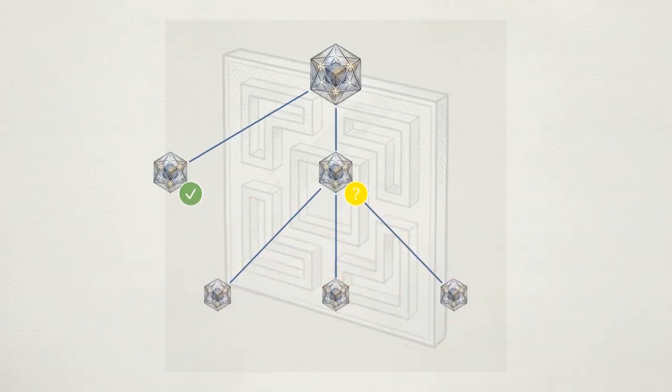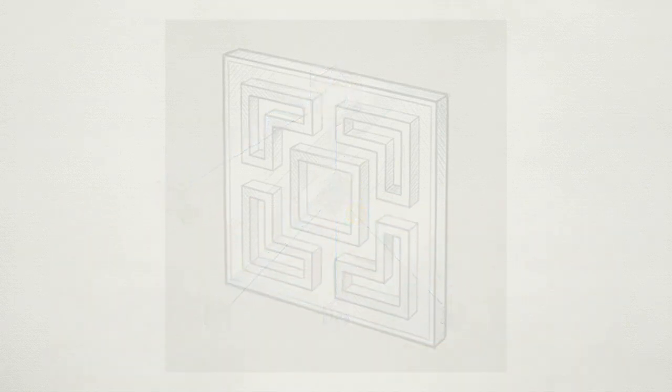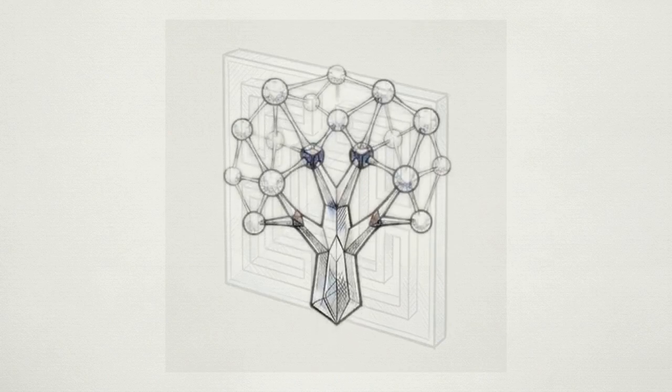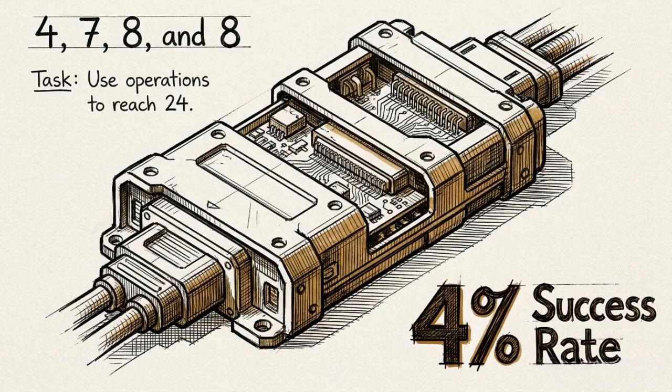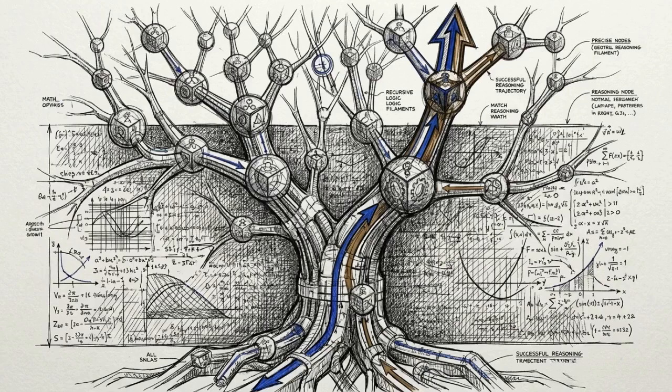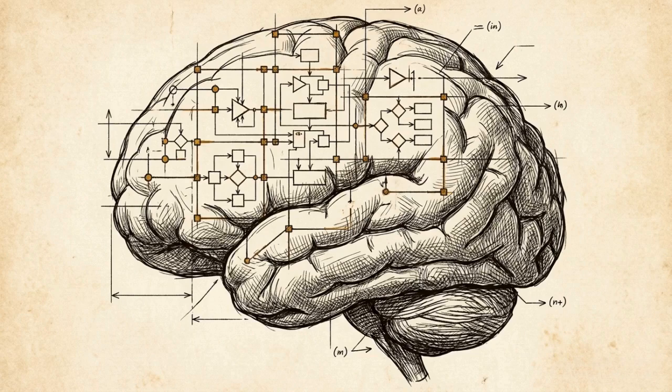Algorithms like breadth-first or depth-first search then allow the model to backtrack and explore alternative maybe branches when a path hits a dead end. In the Game of 24 task, a benchmark for strategic planning, standard chain of thought prompting achieves only a 4% success rate. By utilizing this look-ahead and backtracking, Tree of Thoughts increases that success rate to 74%. This framework instantiates System 2 deliberate reasoning within a system designed for System 1 associative prediction.